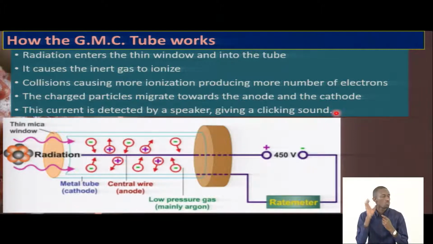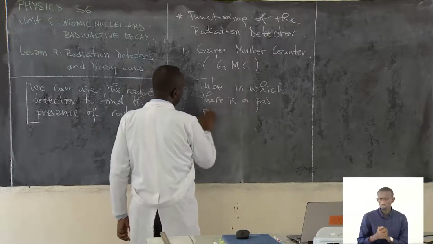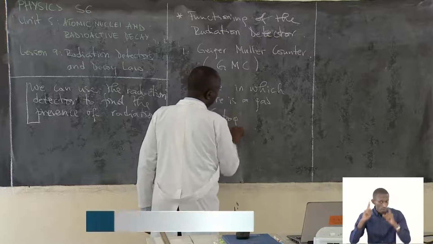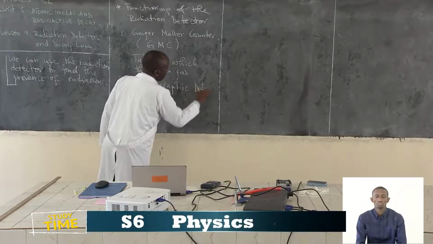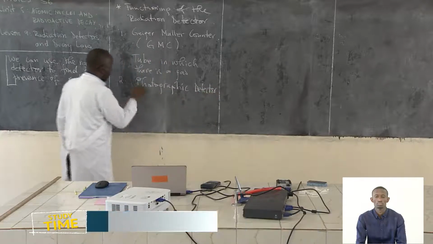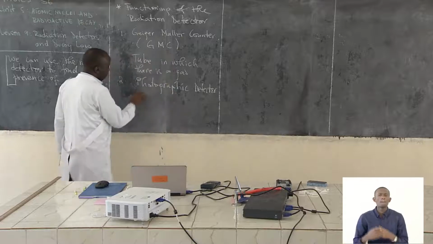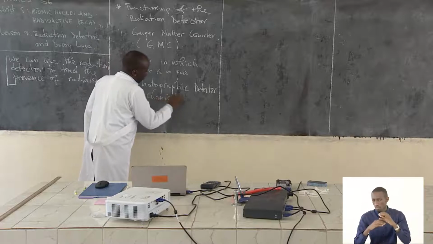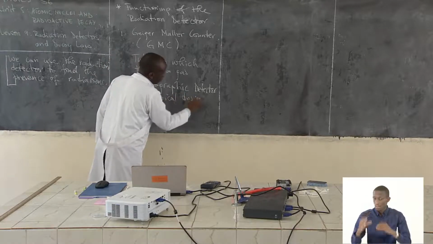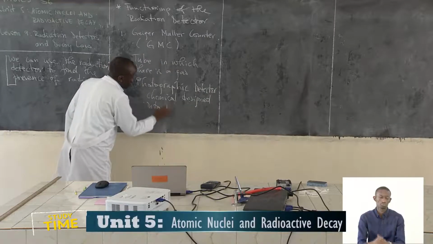Now the next one is what we call the photographic detector. This is number 2, the photographic detector. This is another device, but this device has a chemical designed into the film.